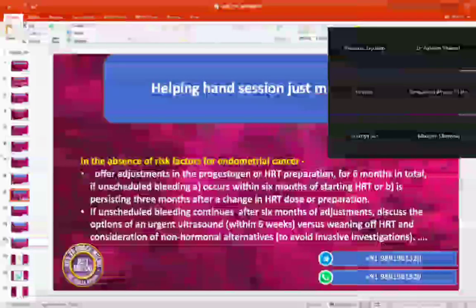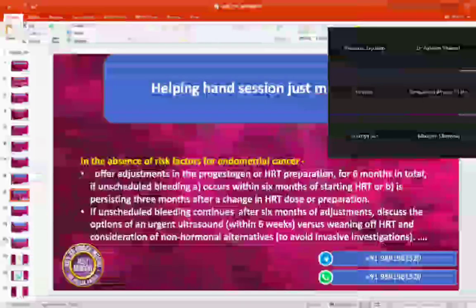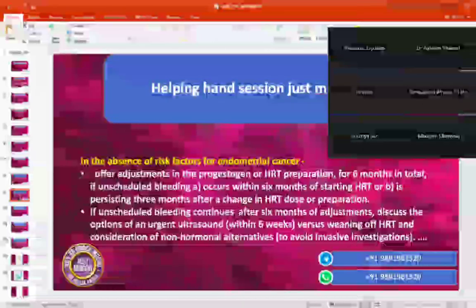Yes, ma'am. If a patient is coming without any risk factor, we have started her HRT and she's coming within 6 months, say 3 months, 4 months, 5 months, then we are going to offer her dose adjustment, dose adjustment for progesterone, right? And how many times can we do dose adjustment? 2 times. Twice. And total interval of 6 months, normally 3 months, 3 months. So what are the criteria of dose adjustment?